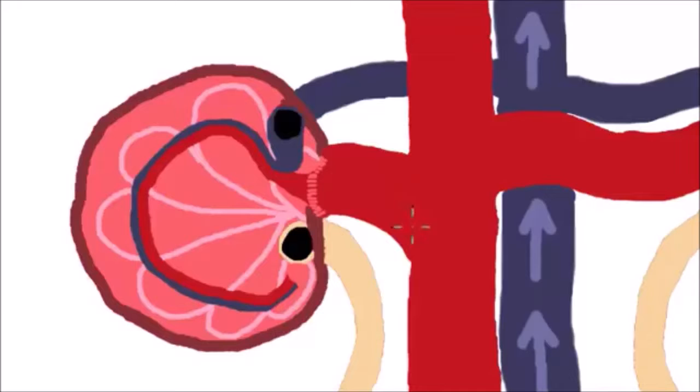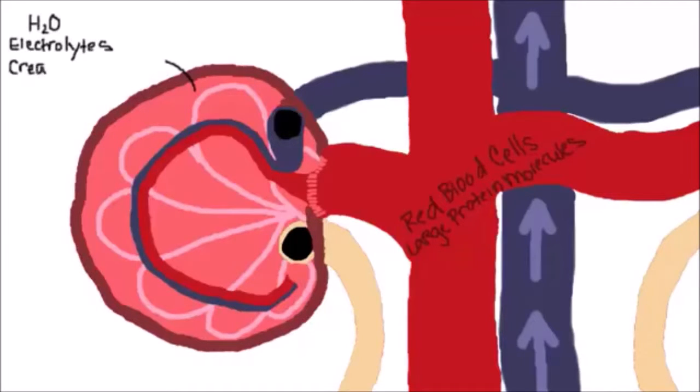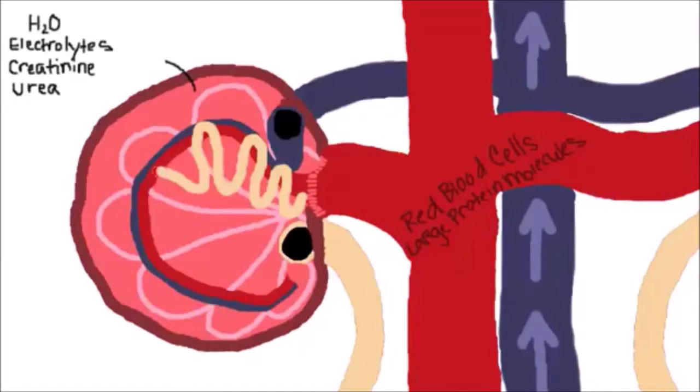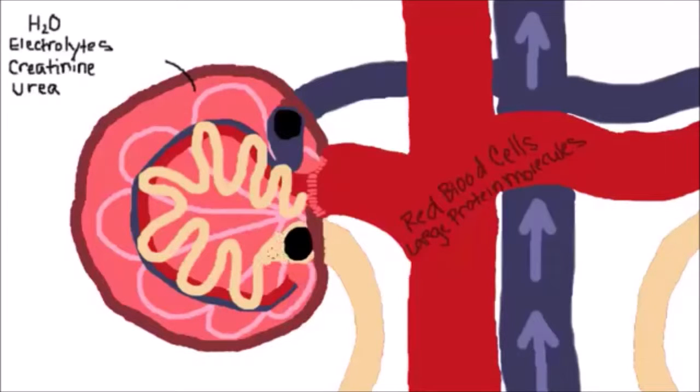What happens is everything except for red blood cells and large protein molecules will fit through this filter. So that's basically water, your electrolytes, and your waste products from protein metabolism, which are creatinine and urea. Now these go through the filter, and then they pass through these long tubes. And these tubes are there to help the body be able to reabsorb the water that it needs, and to help reabsorb the electrolytes that it needs.